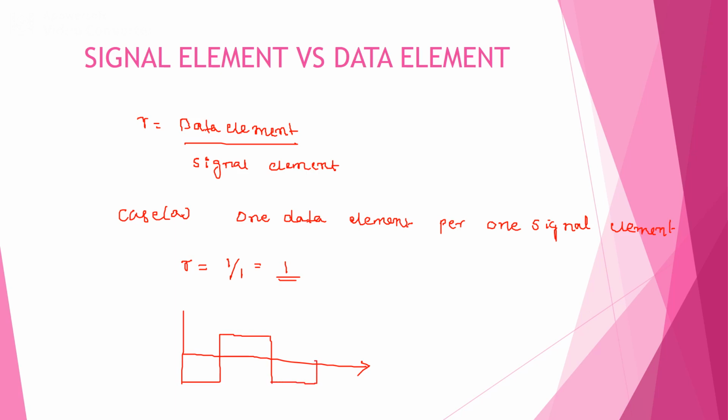For example, this is 1, this is 0, this is 1. Each data element is carried by one signal element, and the diagram shows each signal element carries a single data element. So that is case A, where ratio R is equal to 1.